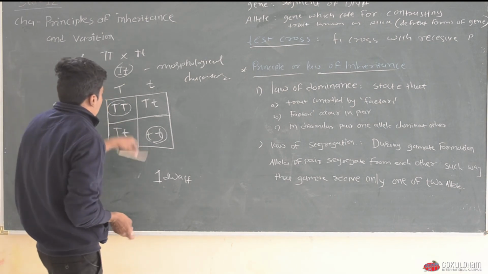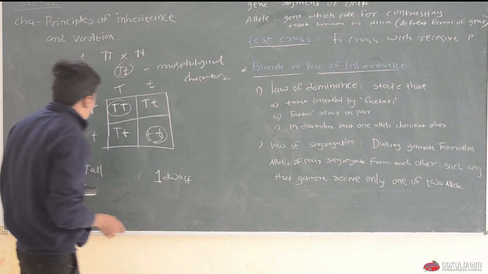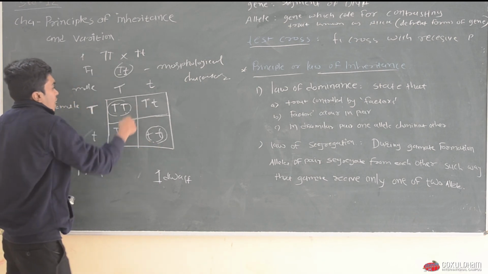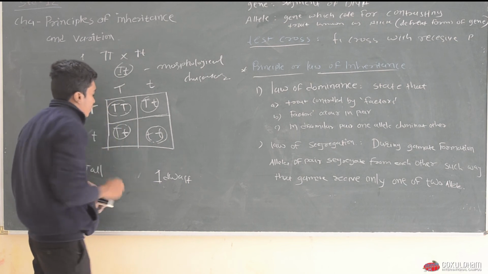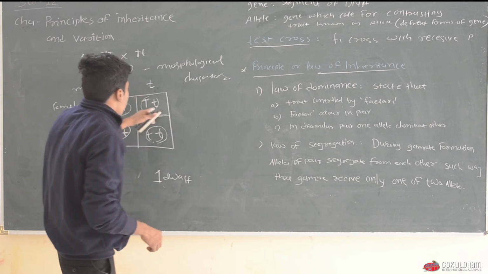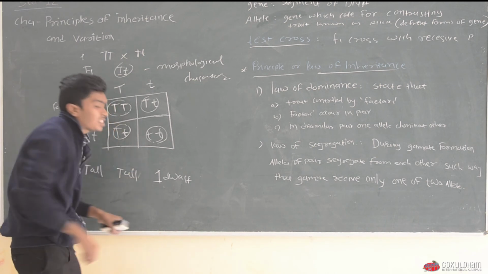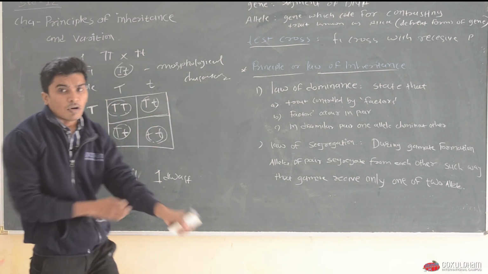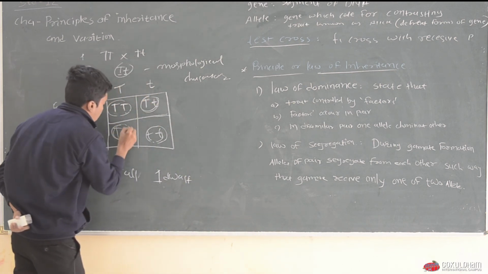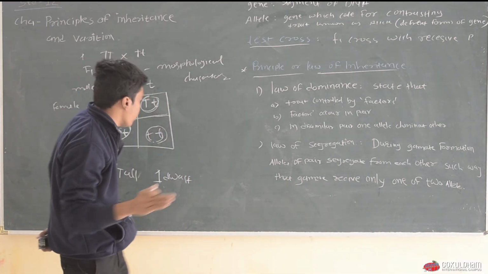Here we can get three types of genotype: one is capital TT, another one is small tt, and this is the hybrid genotype Tt, in which Mendel found that in this condition a tall plant will be produced, which is similar to the tall parent plant.